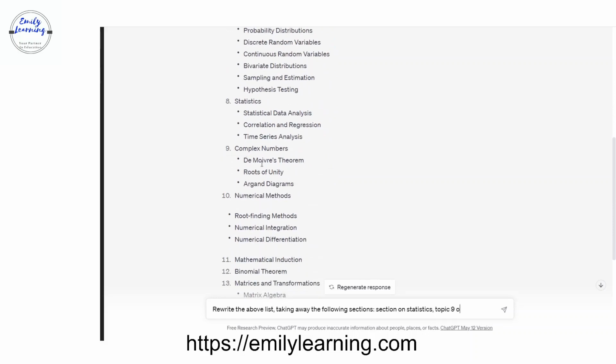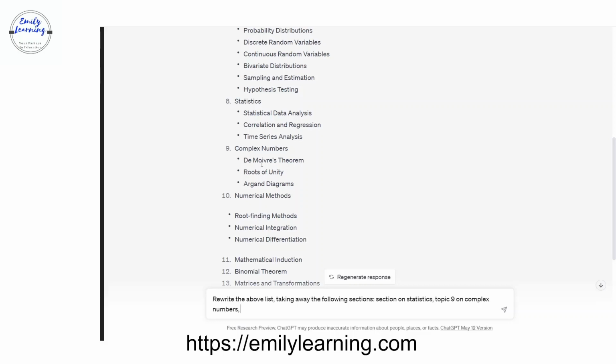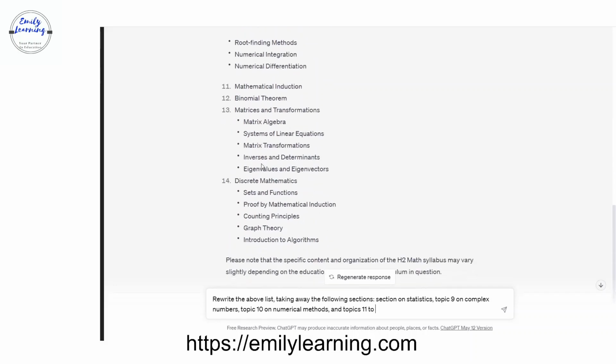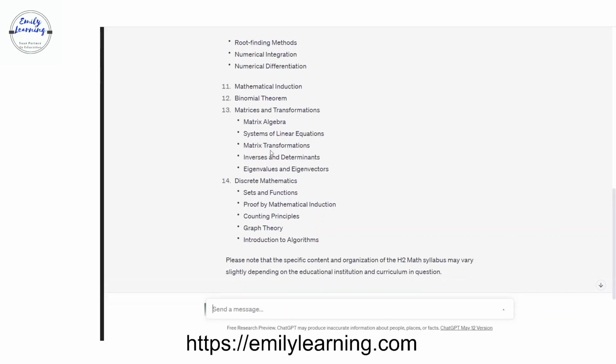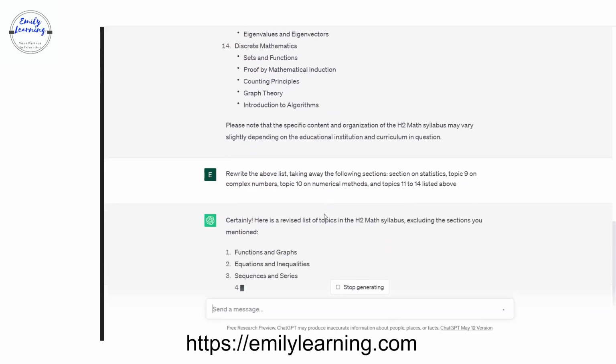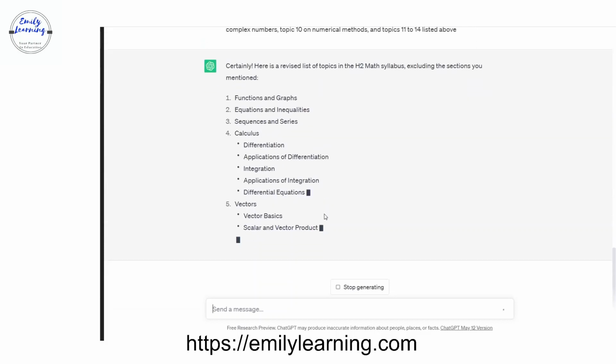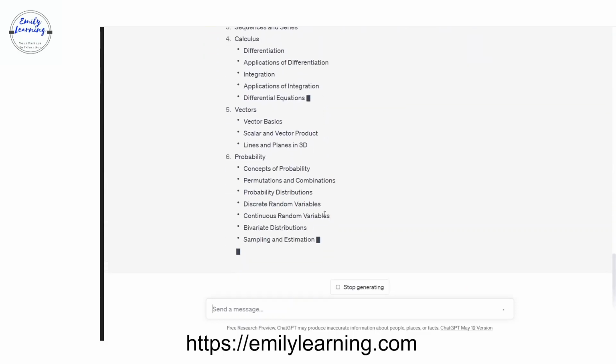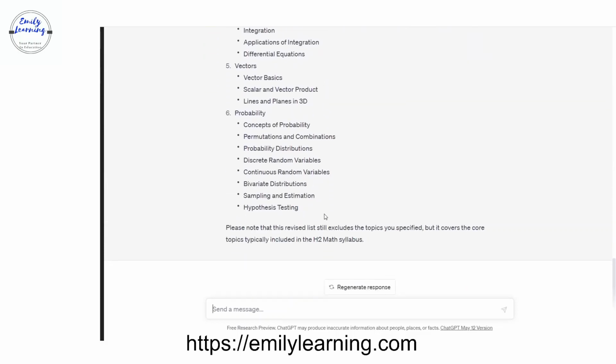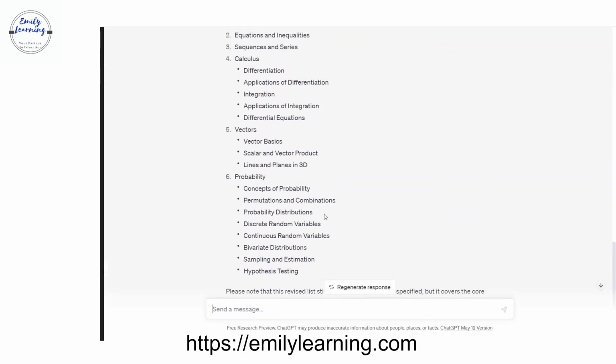Topic 9 on complex numbers, topic 10 on numerical methods, and topics 11 to 14 listed above. Now I'll ask it to write it again.